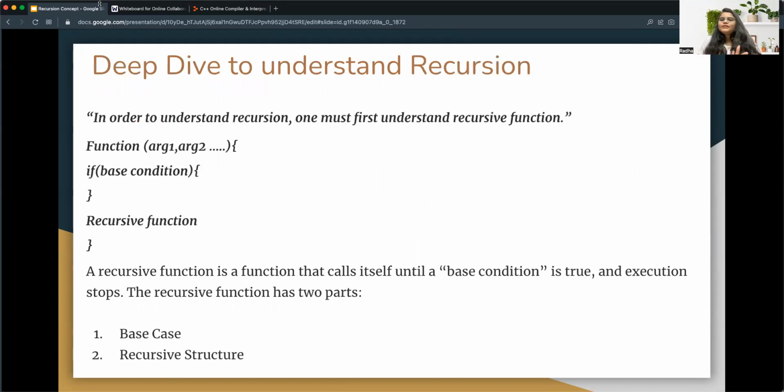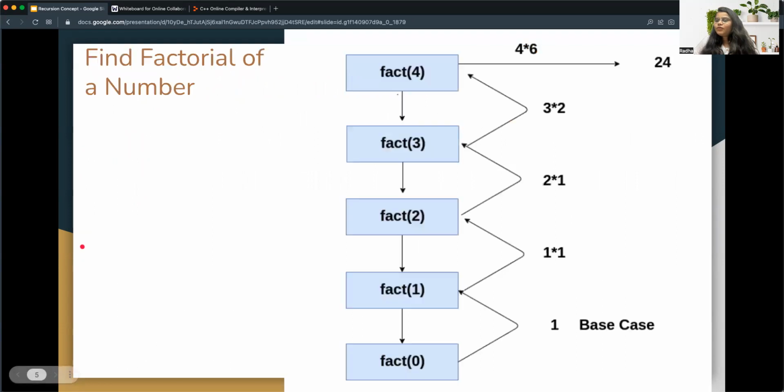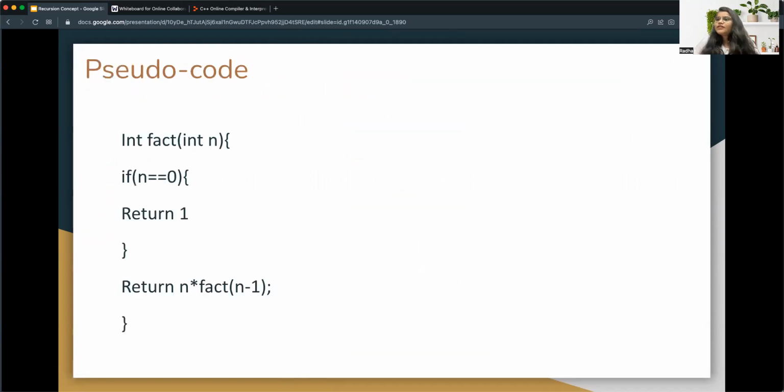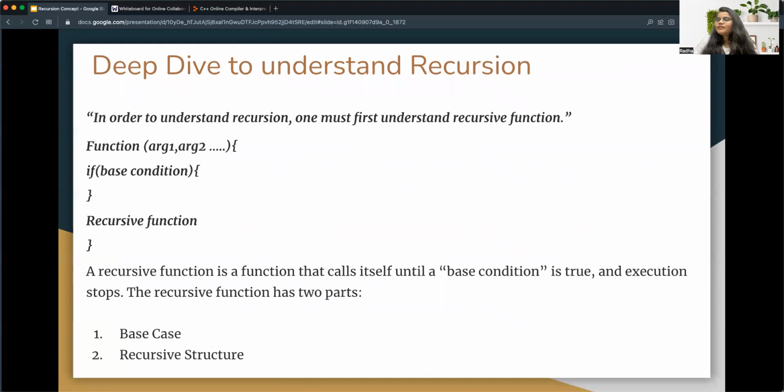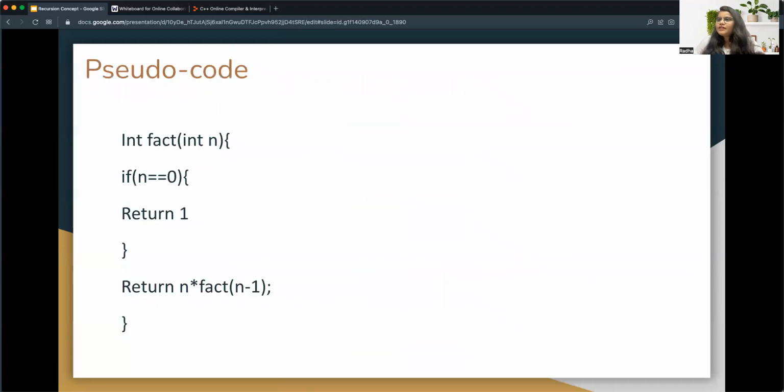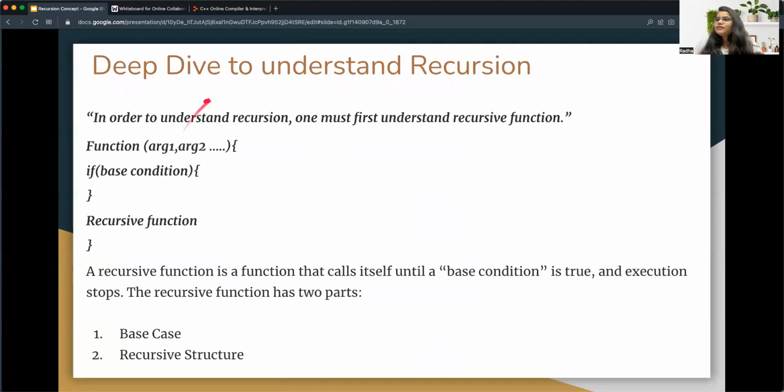So now it's time to deep dive into it and understand how it works and what all the things are. Let me tell you one more thing, that recursion contains two concepts, right? Here you can see I have written a snippet of code. Basically you can see that there is a function with some argument, there is a base condition, and here is a recursive function.